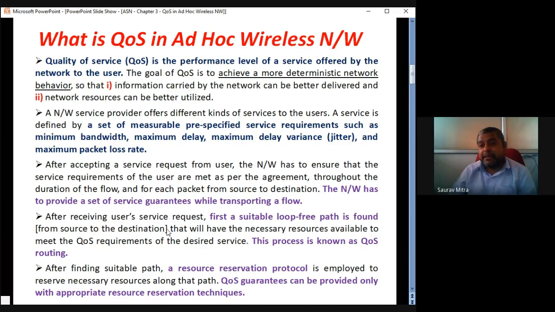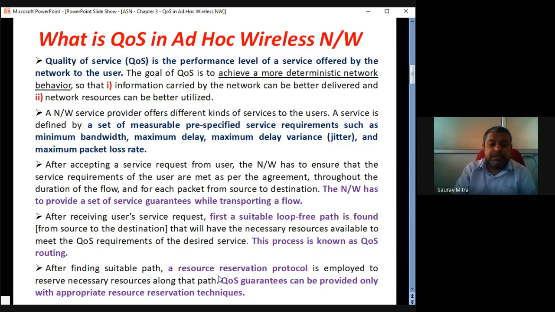So which is the best path for any metric? What are the metrics? Bandwidth should be as high as possible, delay should be as less as possible, hop count should be as less as possible. Depending on that, we choose which is the best path for transmission of data from one point to another.